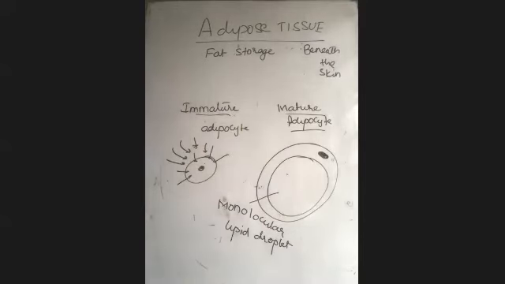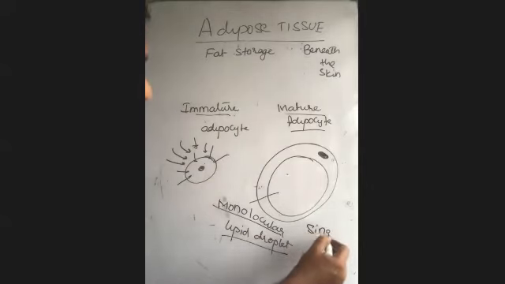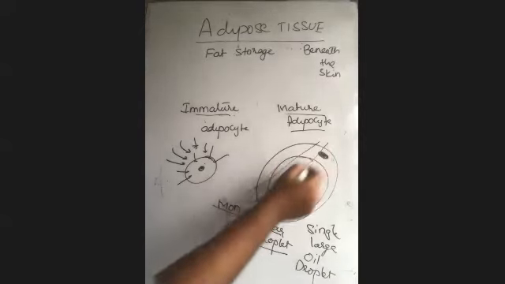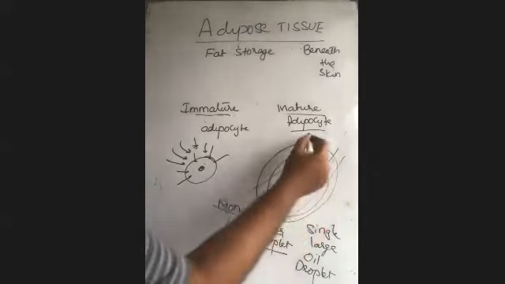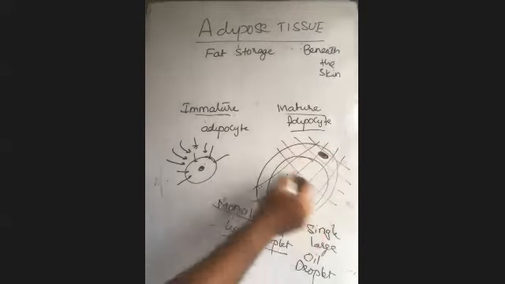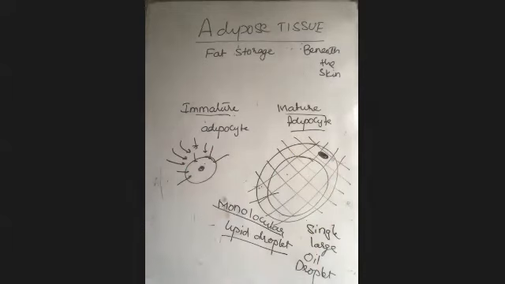How do we recognize that the adipocyte is mature? A single large oil droplet, which we call a monomolecular lipid droplet. Okay, so this is now packed by reticular fibers, the net-like fibers. Okay, so the story is over.